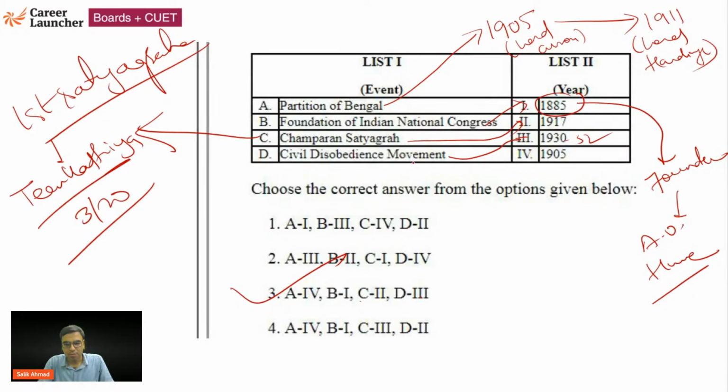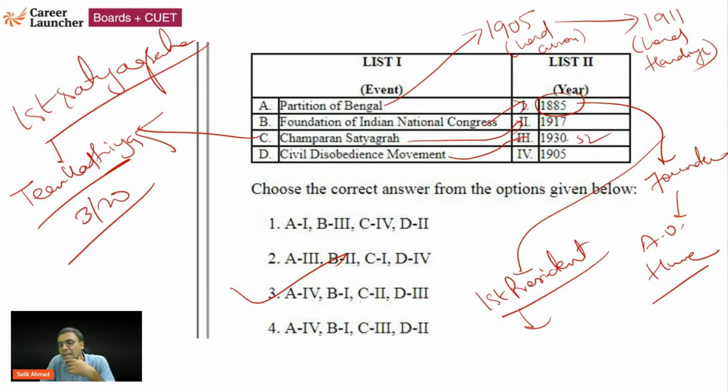Now we are done with the disobedience movement. Okay, Satyagraha, Congress. Now, the founder. If I am asking for the first president of the Indian National Congress, then what should be the answer? The founder was A.O. Hume, but who was the first president of the Indian National Congress? Because these are all asked in the exam.